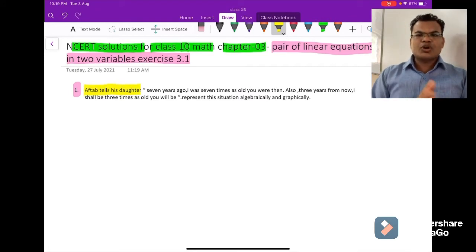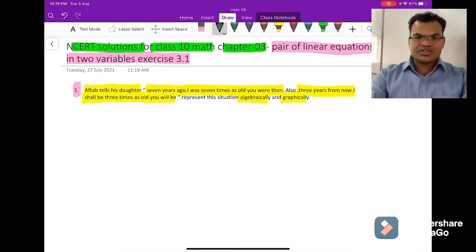Right, so the very first thing given in the question is that Aftab tells his daughter, 7 years ago I was 7 times as old as you. And he has also said that 3 years from now I shall be 3 times as old as you will be. These are the two conditions, and we have to represent this statement algebraically and graphically, in two ways. So we'll start the solution.